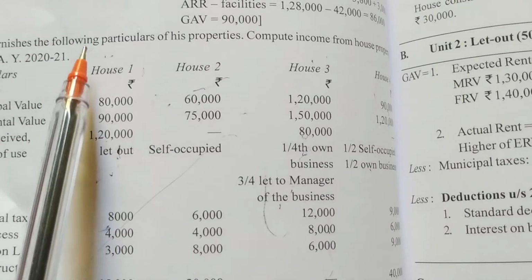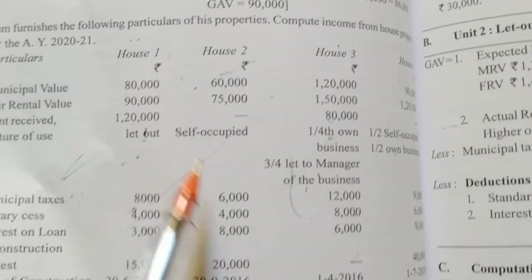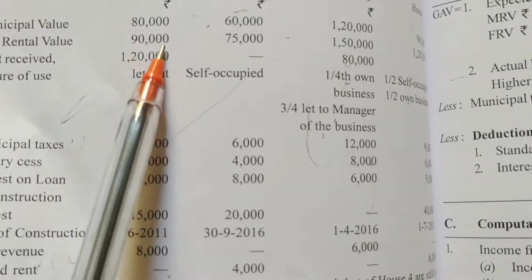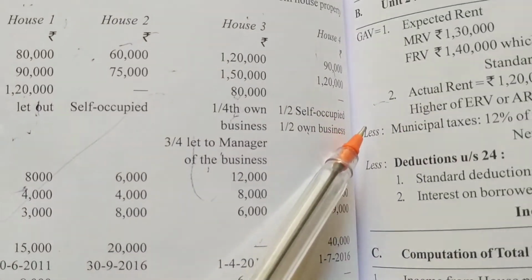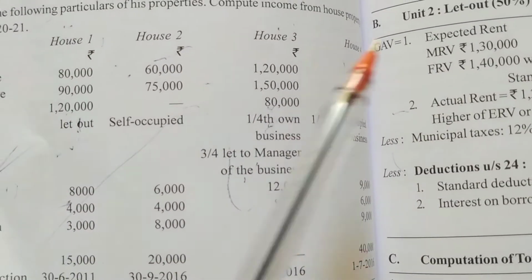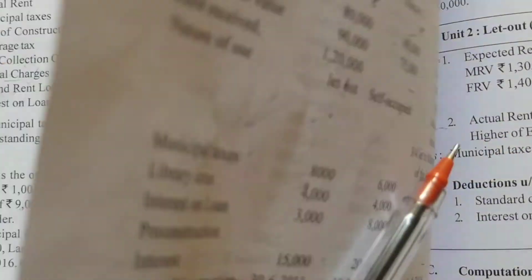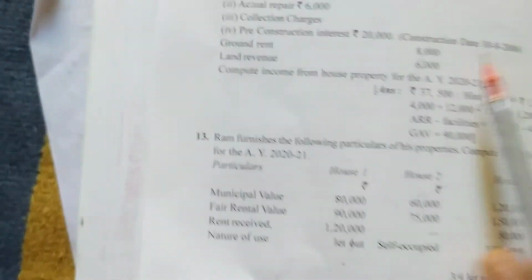So the municipal tax twist is in house 1 and house 4. House 1, what is it saying? House 1 is paid by the tenant. And house 4 is outstanding. So for both house 1 and house 4, we should not take municipal taxes. Okay, let us solve.